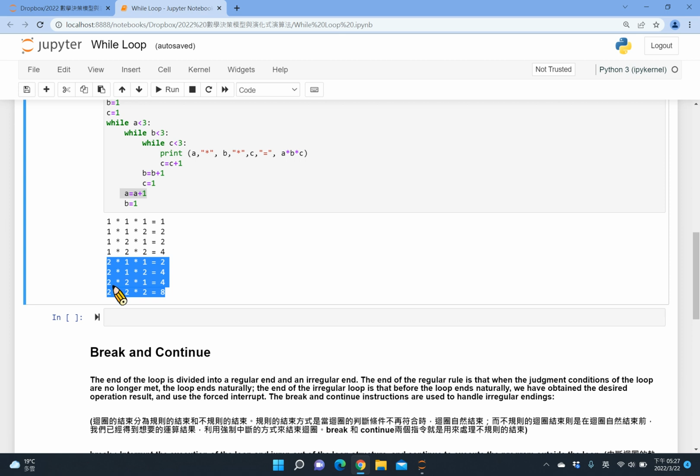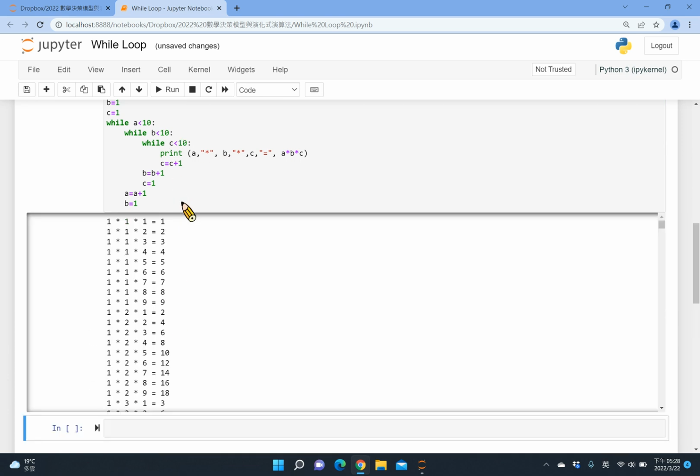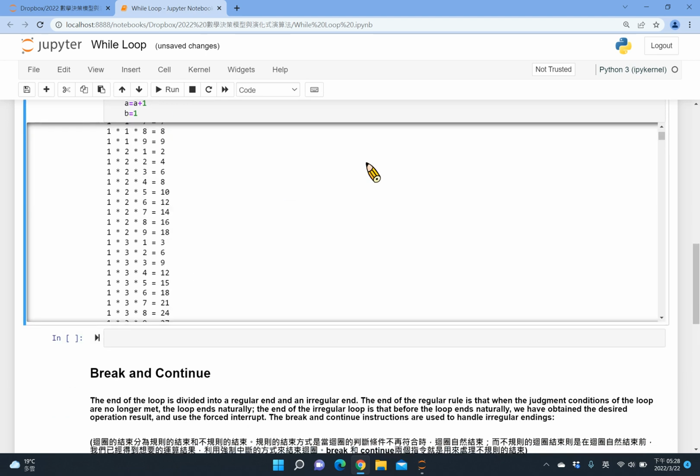So A becomes 2, but B needs to go through 1 and 2. C also needs to go through 1 and 2. So check the process, check the output result, make sure the flow is correct as what we expected. Okay, so that's a skill I want to share with you. Instead of starting from a complicated large range problem, maybe you can first set up a smaller range to check the result. Okay, let's move on.